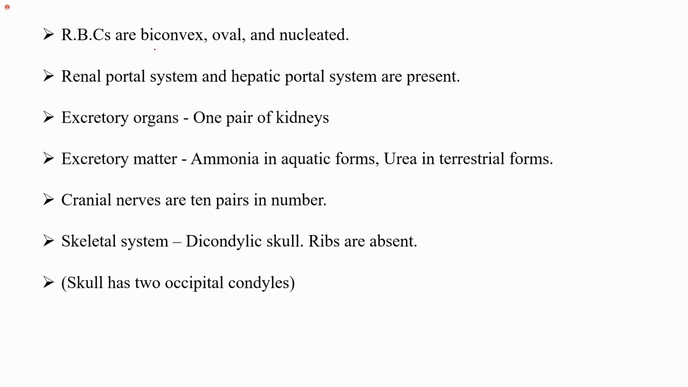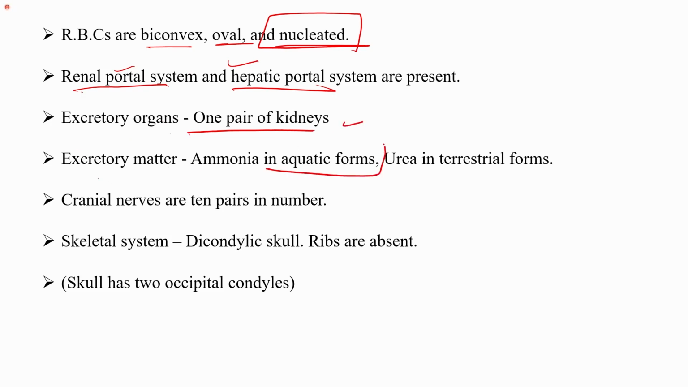RBCs are biconvex, oval and nucleated. They have a renal portal system and a hepatic portal system, for kidney and liver. Excretory organs: one pair of kidneys is present. Excretory matter, as I have already mentioned, in the aquatic forms is mostly ammonia, but in terrestrial forms it is urea.